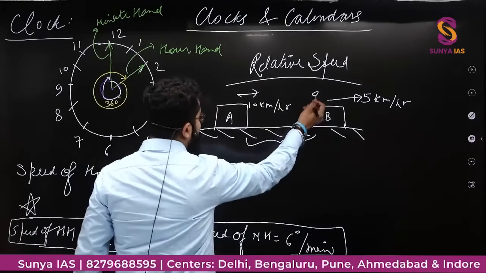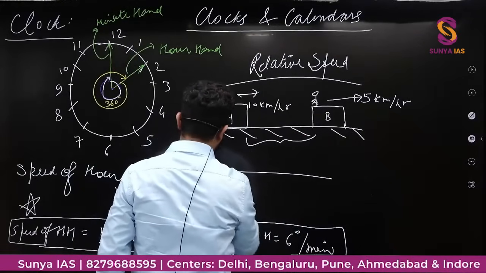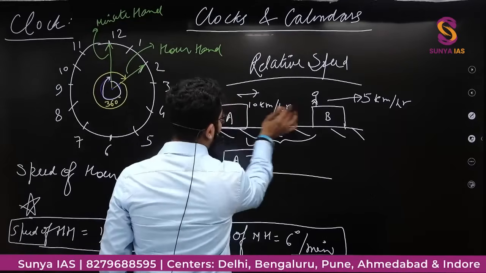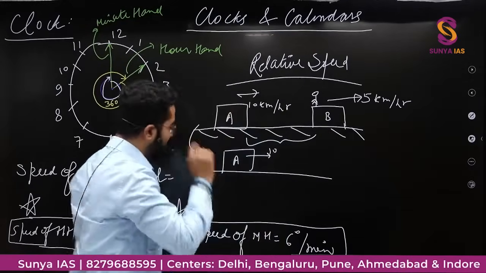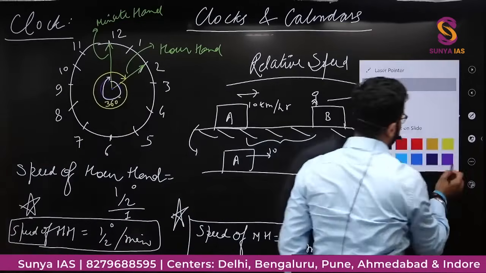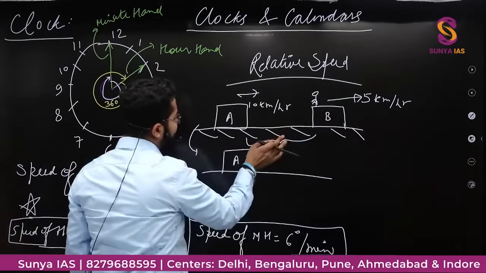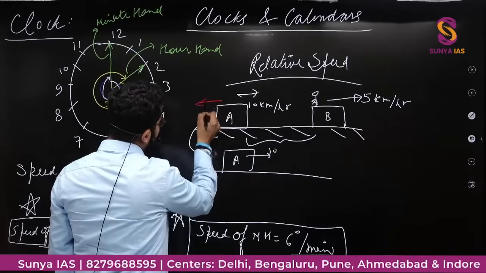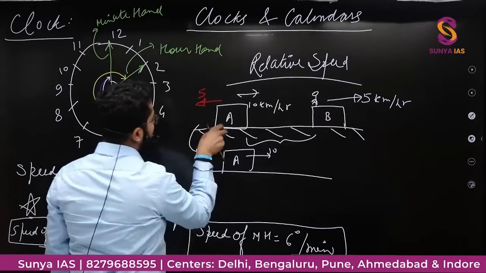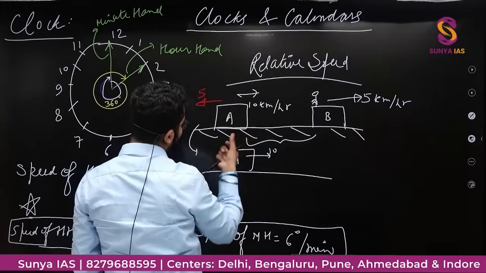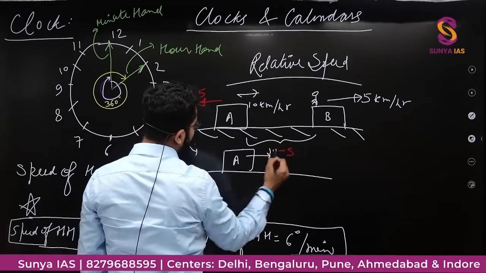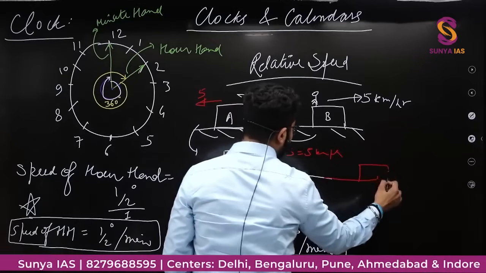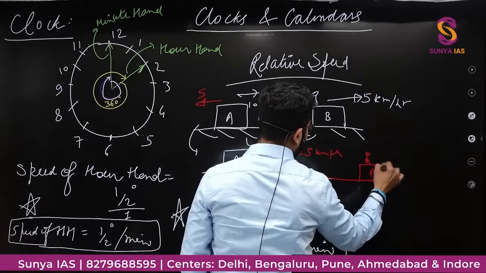मतलब for this person the relative speed, if I see this, I'll make this image again. For this person, this A is moving with the speed of 10 minus 5. रिलेटिव स्पीड में क्या होता है, if this is going with 5, if I see here, then for this C, this object is moving opposite in the direction of 5. इसका opposite. Now if I see the speed of this A, the speed of A would be 10 minus 5, that is 5 kmph, and this object is stationary.